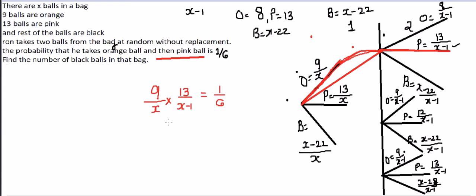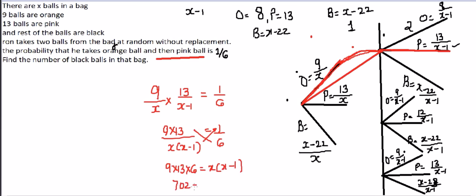So from here I'll get 9 multiplied by 13 over x times x minus 1 equals 1 over 6. After cross multiplying, I'll get 9 multiplied by 13 multiplied by 6 equals x times x minus 1. This is 702 equals x squared minus x.